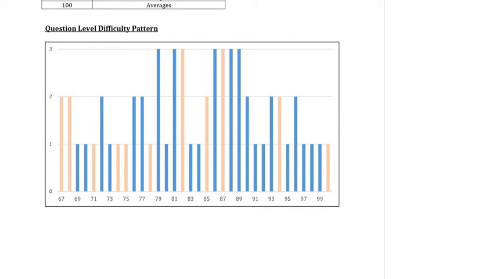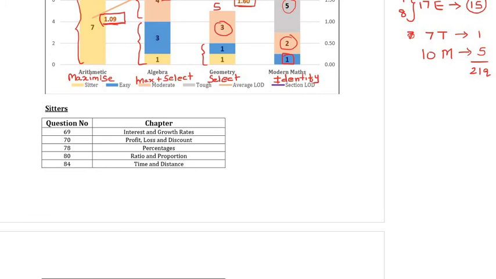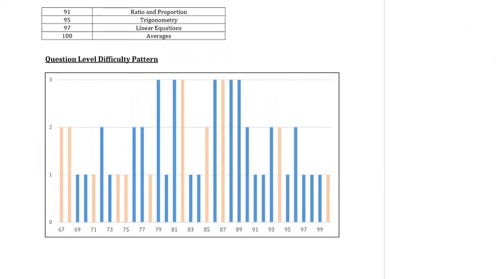For instance, when I look at this particular graph, I know that there were 17 easy questions in the mock. But when I look at this graph, it gives me a lot more clarity because I can see areas where these easy questions were clustered together. For example, there are 4 easy questions here, back to back. Similarly, right at the beginning, there are 2 sets of 3 easy questions. Then again, 2 sets of 2 easy questions together, and then one-off questions here.